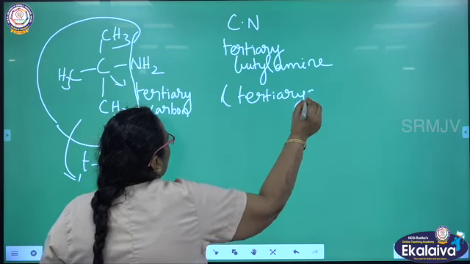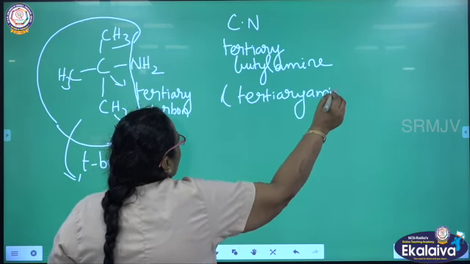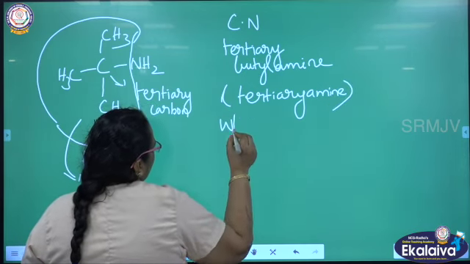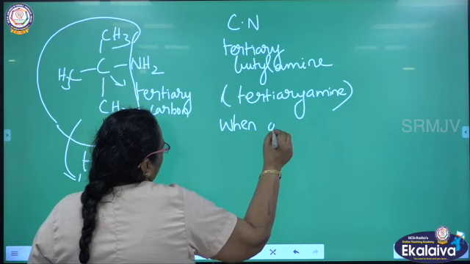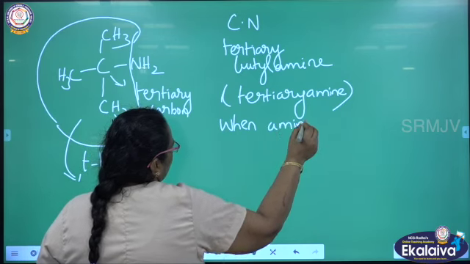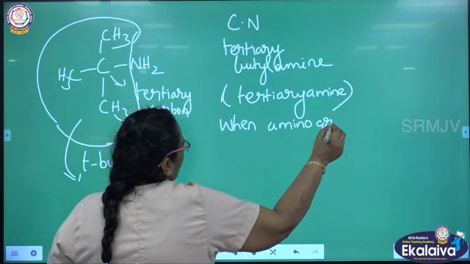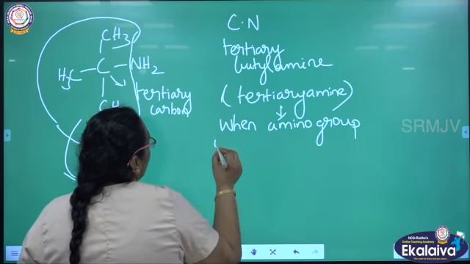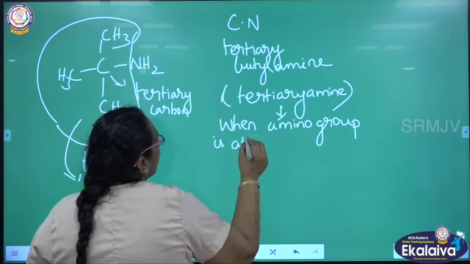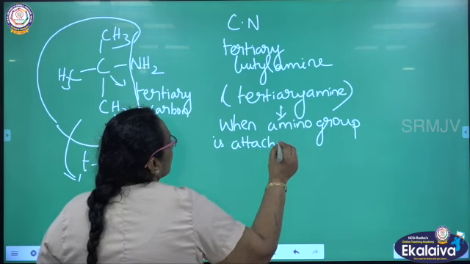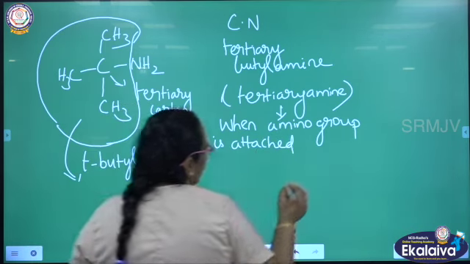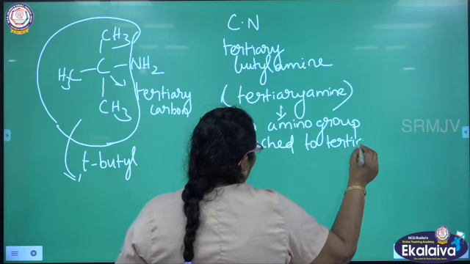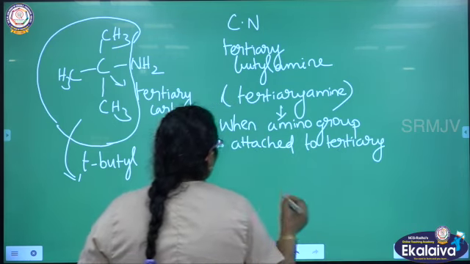What is a tertiary amine? When the amino group is attached to a tertiary carbon.